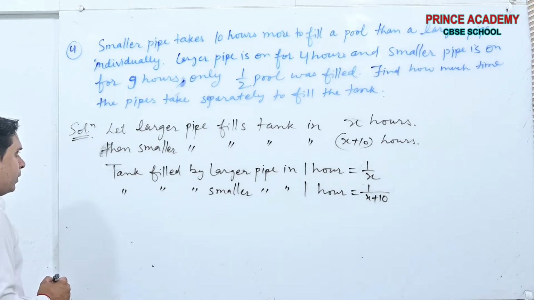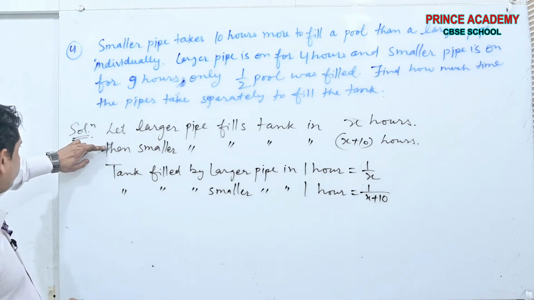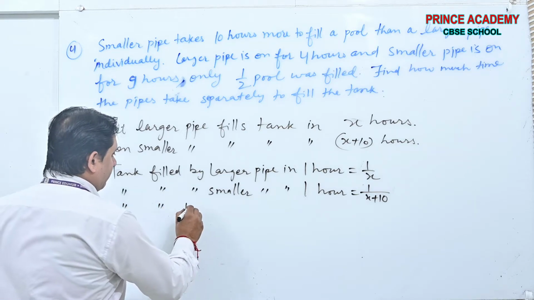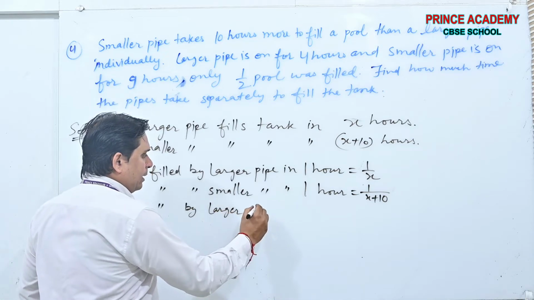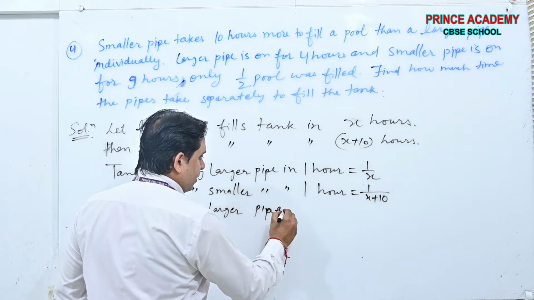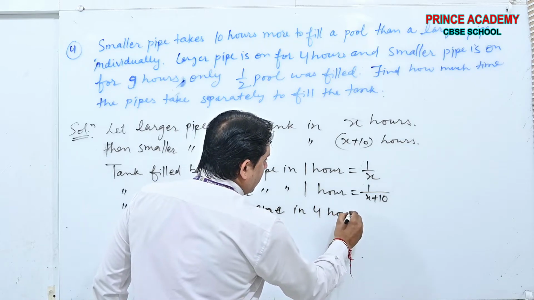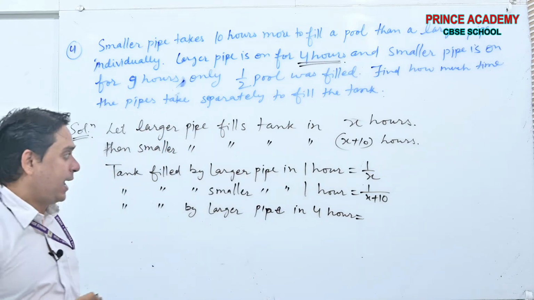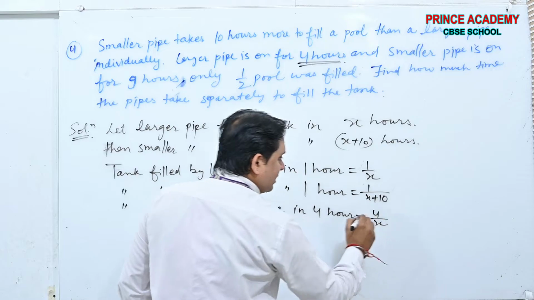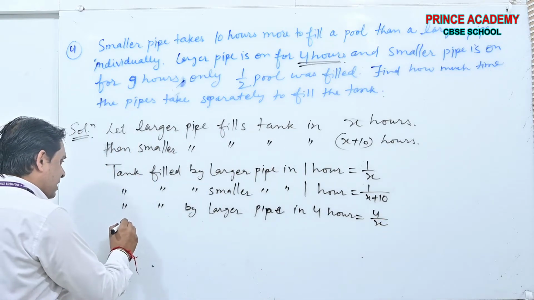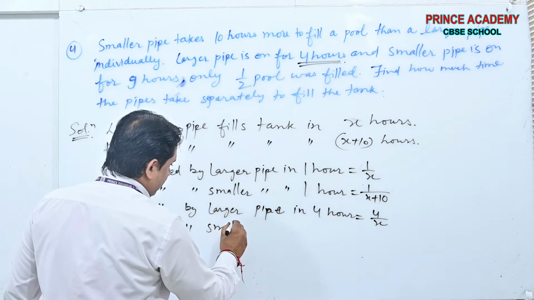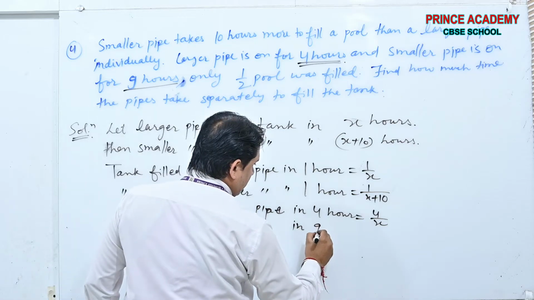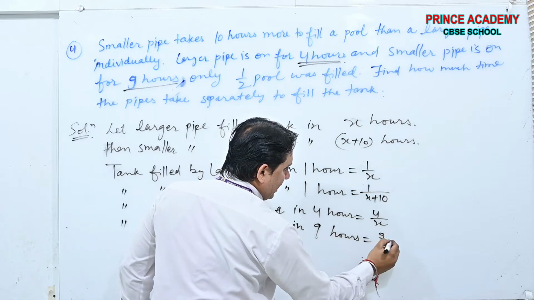And now what is the question? Tank filled by the larger pipe in 4 hours, because the larger pipe was on for 4 hours, will be 4 by X. And tank filled by the smaller pipe in 9 hours is 9 by X plus 10.